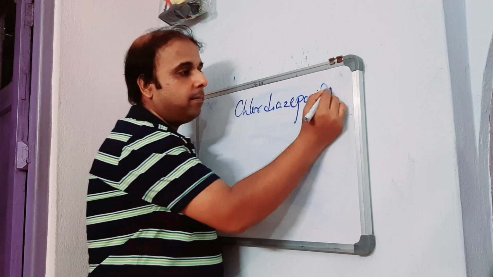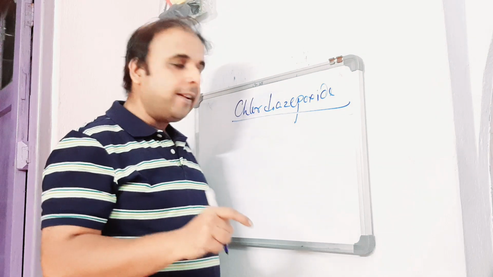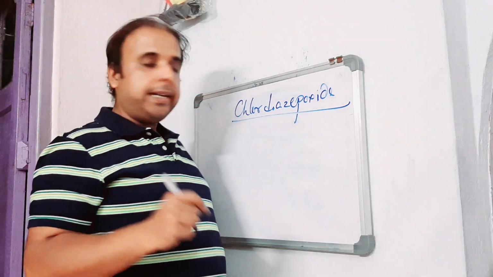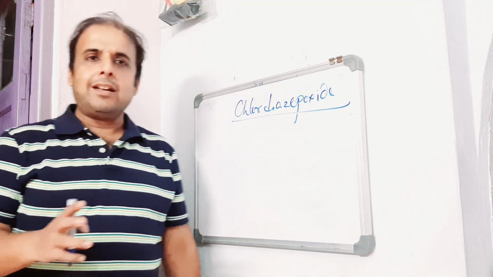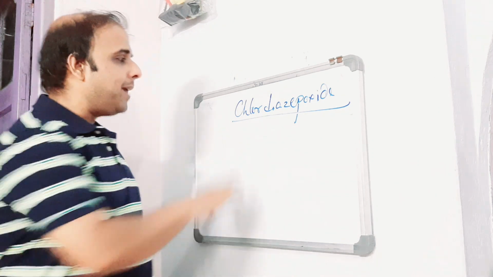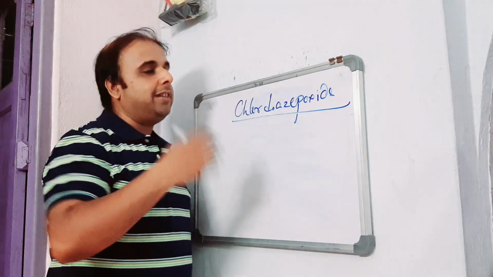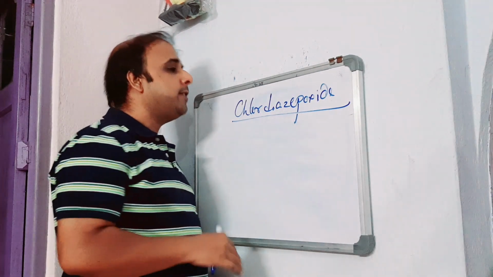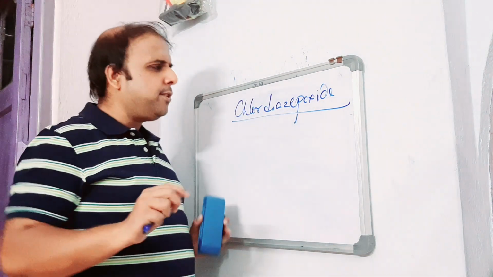So this came out of luck, by chance, out of serendipity. So it is an example of serendipity. And serendipity, we can say, is one of the methods in traditional drug discovery, right? As it came out of luck by chance, we call the discovery of chlordiazepoxide a serendipitous discovery, right? So this is all about the history.